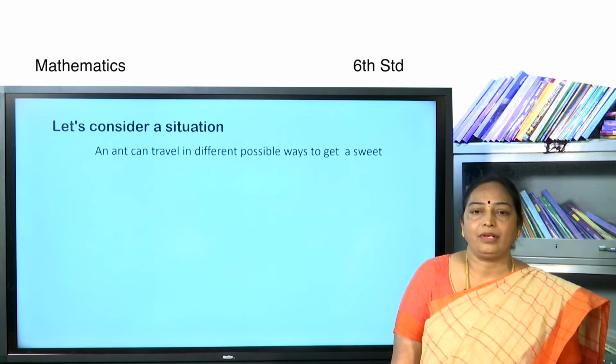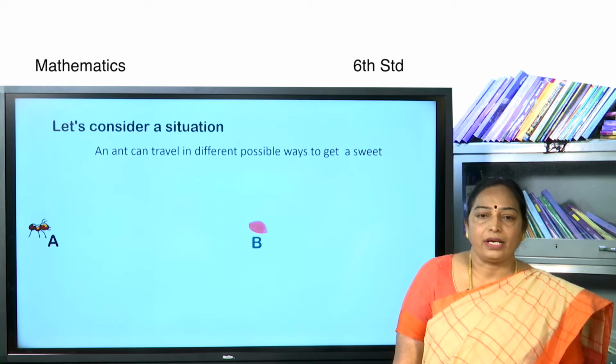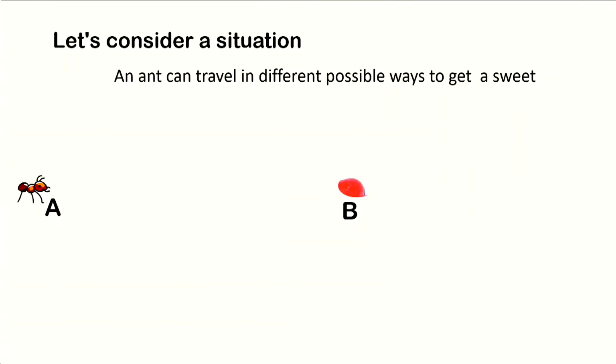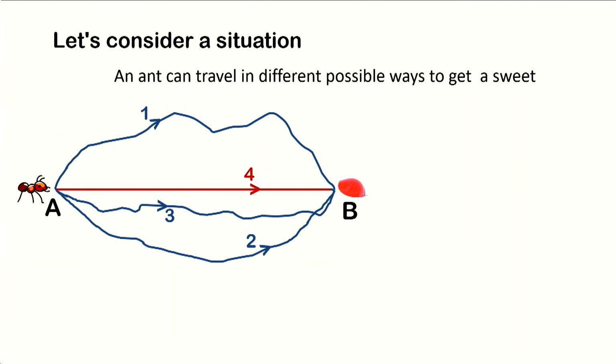An ant can travel in different possible ways to get a sweet. The ant is at the point A, the sweet is at the point B. The ant can travel in different possible ways to get the sweet. First way, look at that, second way, third way and fourth way. Here the ant has 4 ways: 1, 2, 3 or 4.